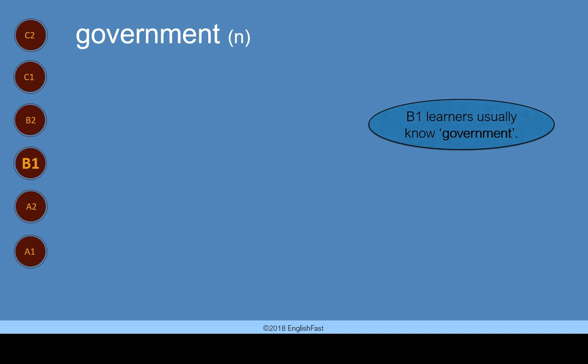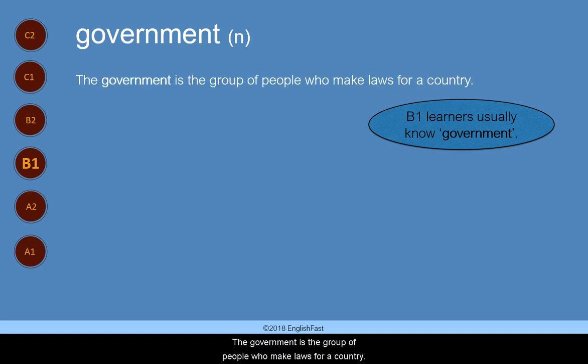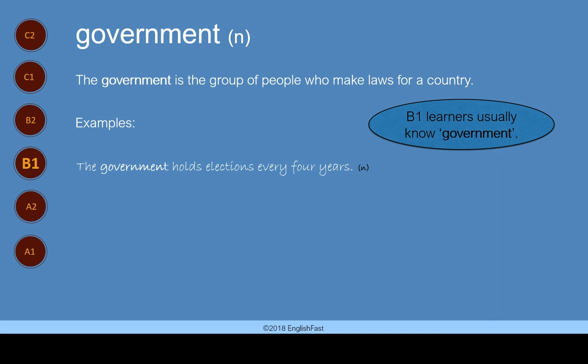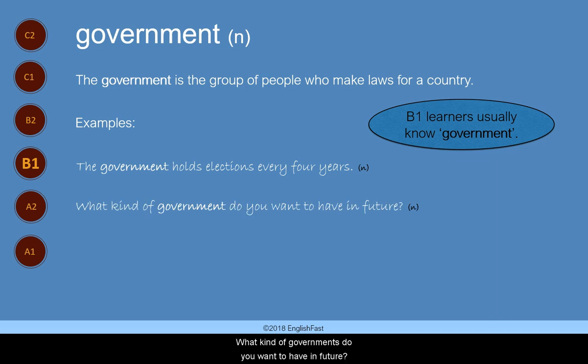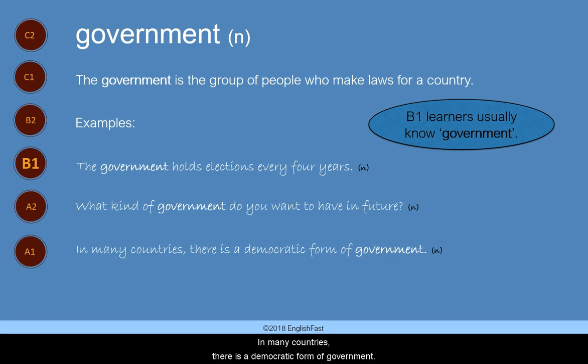Government. Government is a noun. B1 learners usually know government. The government is the group of people who make laws for a country. Here are some examples. The government holds elections every 4 years. What kind of government do you want to have in future? In many countries, there is a democratic form of government.